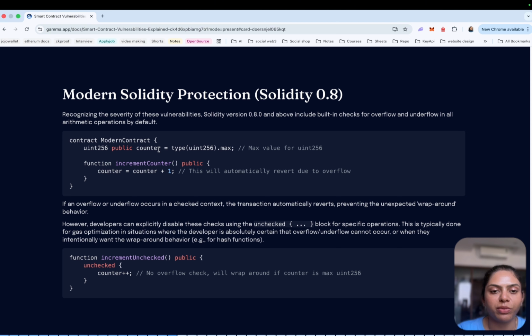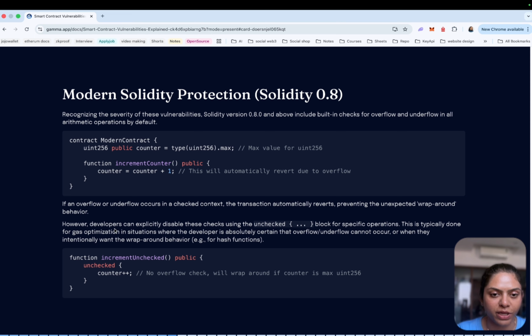In a modern contract, public counter of type uint256 is set to the max value of uint256. In increment, counter equals public counter plus 1. This will automatically revert due to overflow. And for the same kind of code with no overflow check, there is an unchecked increment: public unchecked counter plus plus, with no overflow check, will wrap around if counter is max uint256. However, with the default behavior, the transaction automatically reverts, preventing unexpected wraparound behavior.